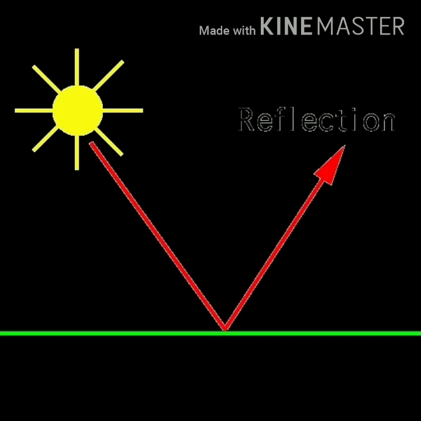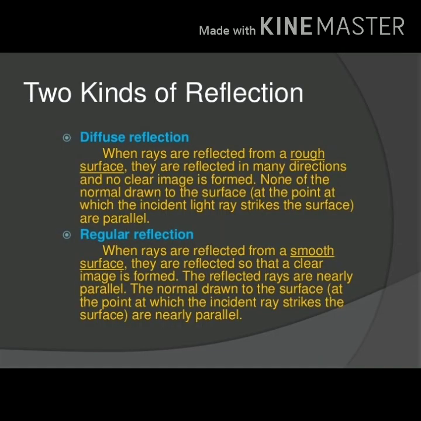The phenomenon in which the ray of light after falling on a smooth surface or a mirror returns back into the same medium is called reflection. In simple words, the bouncing back of a ray of light and returning to the same medium is called reflection. Reflection can be of two types, regular reflection and diffused reflection.